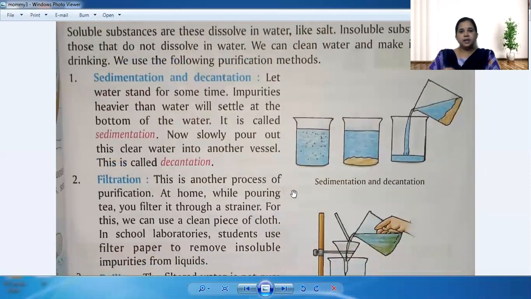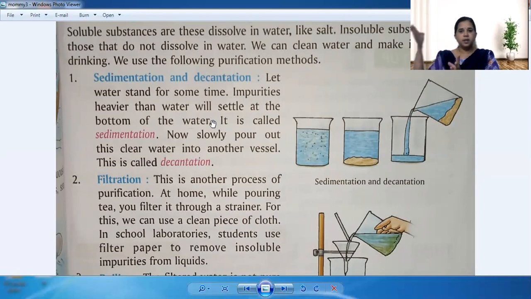So how can we clean the water? That comes under this. Now see, what is sedimentation and decantation? Let water stand for some time. Impurities heavier than water will settle at the bottom of the water. It is called sedimentation. Now slowly pour out this water into another vessel. This is called decantation. So how can you clean the water? Now see, let water stand for some time. Impurities heavier than the water will settle at the bottom.